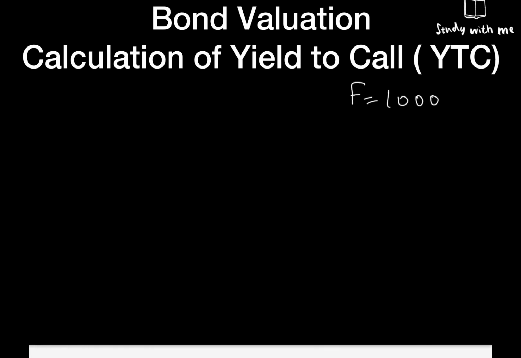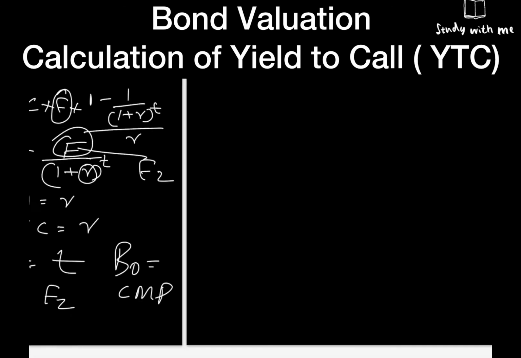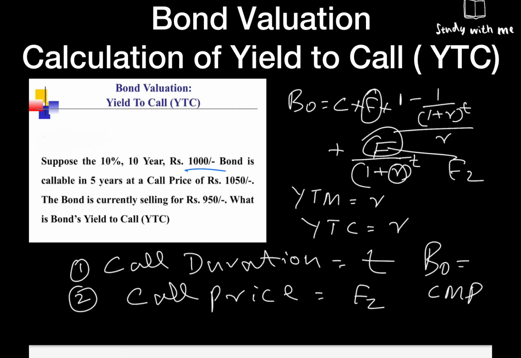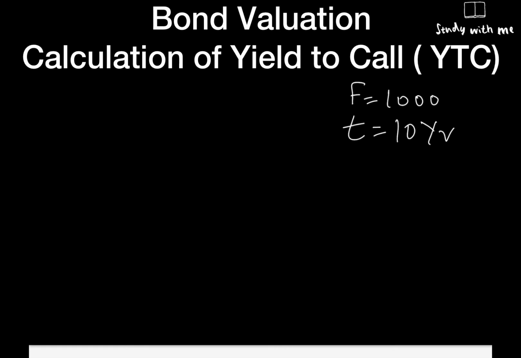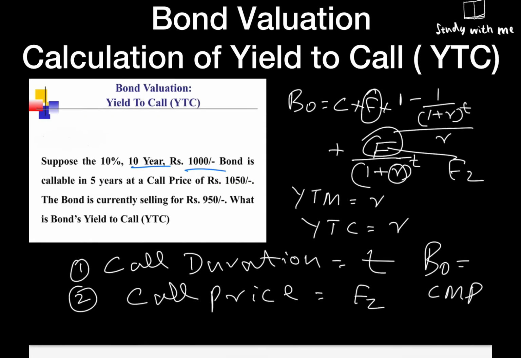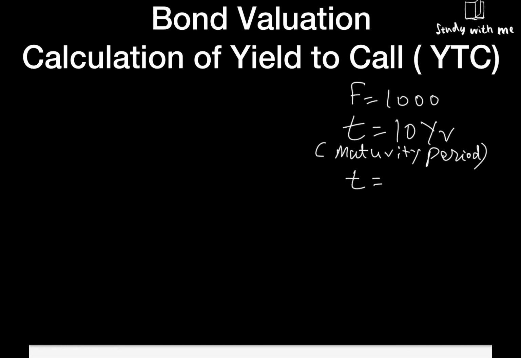Then T: don't get confused, the maturity period is 10 years. Then the bond is callable in 5 years, so we have a T of 5 years, the call duration.